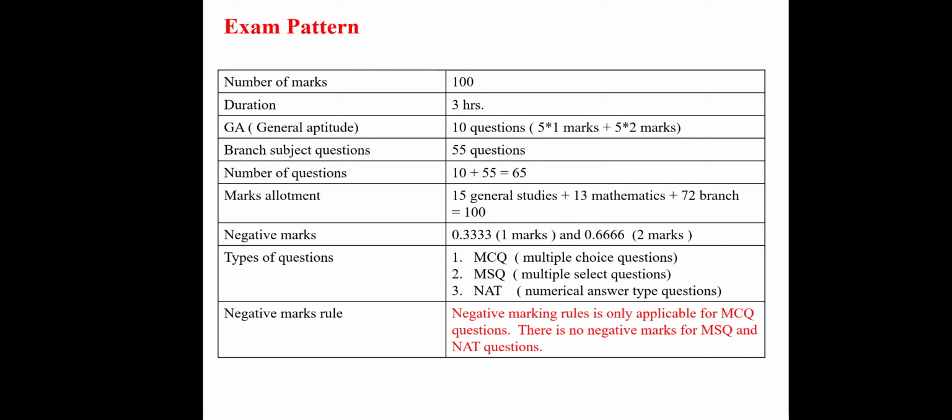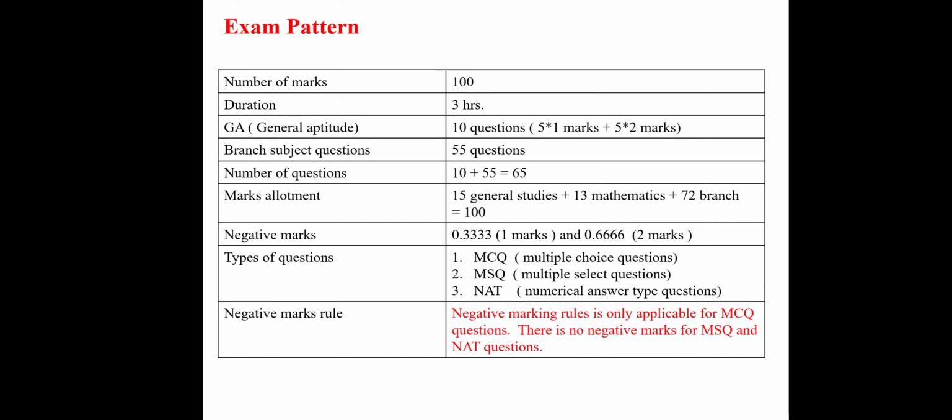In multiple select questions, there is one question with four options, and there can be more than one answer. So option A and option B should be the answer, or option A, option B and option C, or option A, option B, option C and option D, all options should be the answer. So this is a multiple select question.